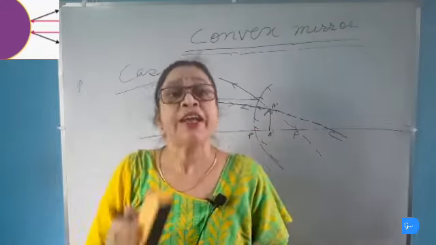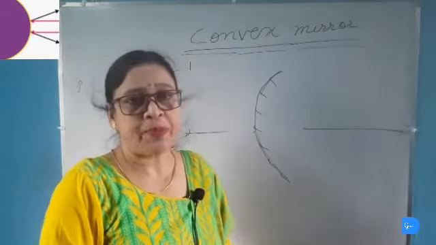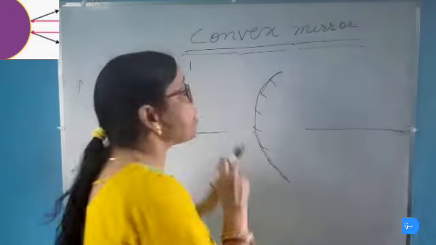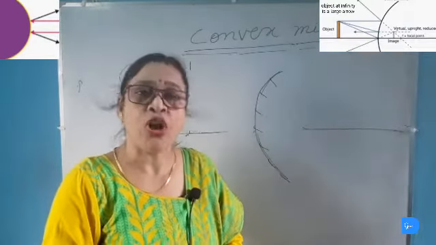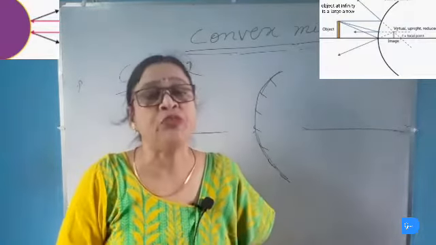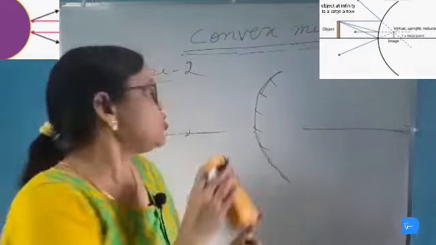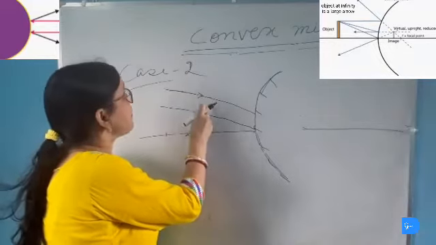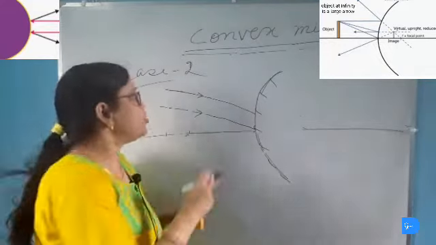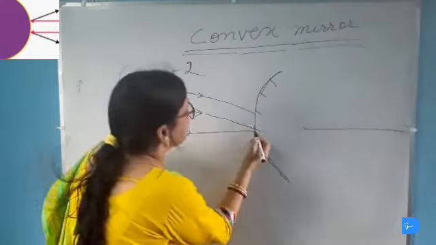Now we will study case 2. When the object is placed at infinity, then the image will be formed at the focus or at the focal plane. The object will be a big arrow pointing upward, which cannot be represented here. These are two parallel rays of light which are coming from the point A of the object, but they are at an angle with the principal axis.